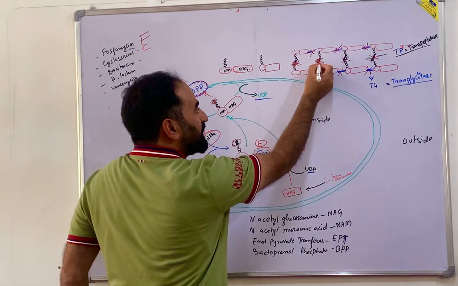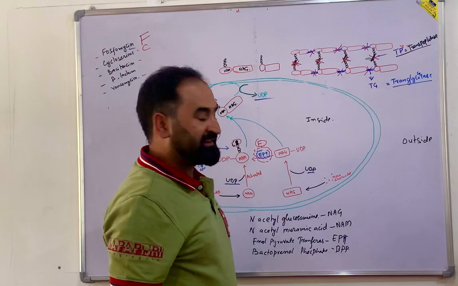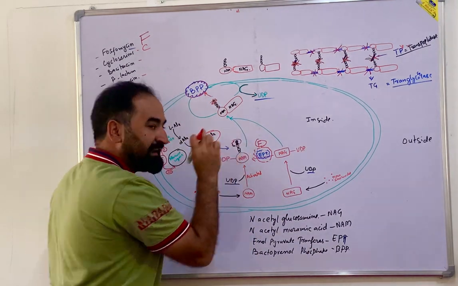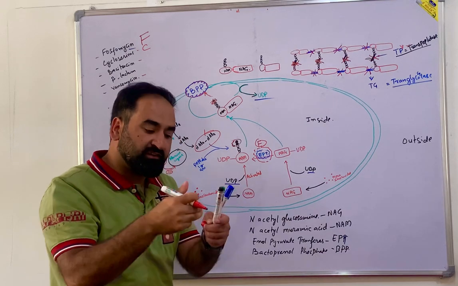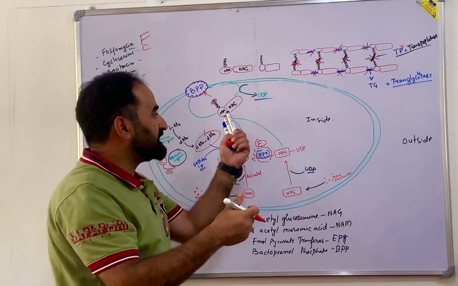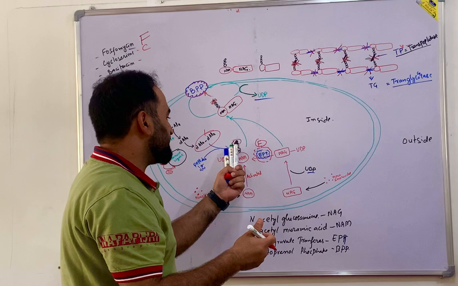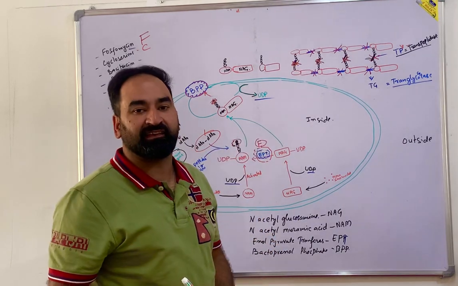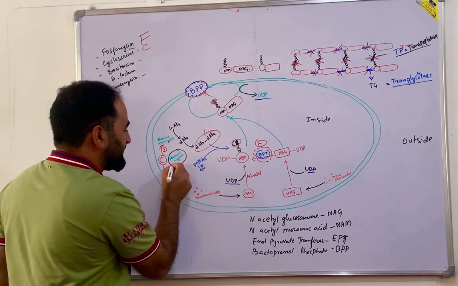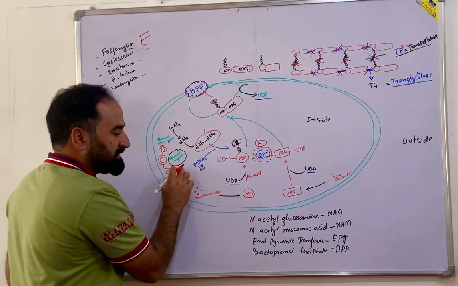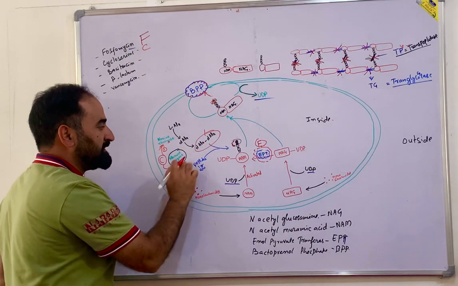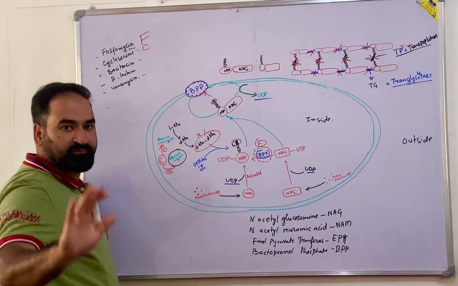Those amino acids which help the cross-linking, you are not getting them. That means cycloserine is going to inhibit the enzymes alanine ligase and alanine racemase. So no D-alanine formation.